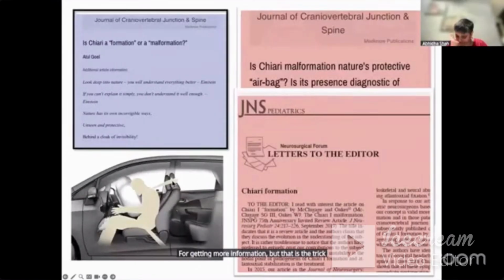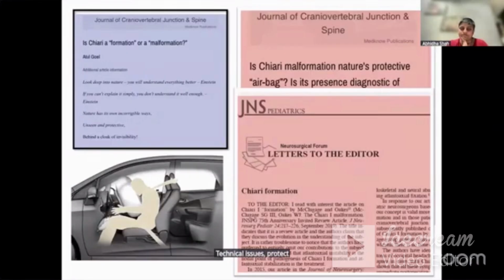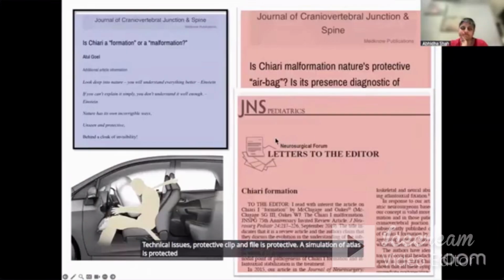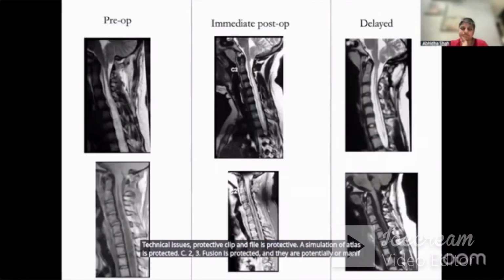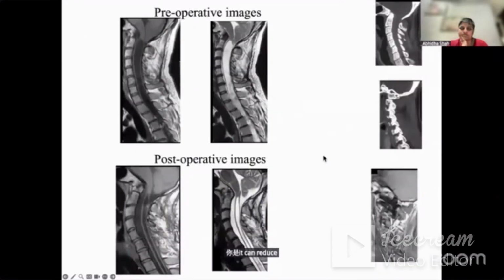I am saying Chiari is secondary, Chiari is protective. All these things, basilar invagination is due to chronic neck pain and short neck. Torticollis is protective. Klippel-Feil is protective. Assimilation of atlas is protective. C2-3 fusion is protective. And they are potentially or manifestly reversible. Syringomyelia is reversible in 100% of cases if you do scan after 6 months. On the 3rd or 4th day also it can reduce in a large number of cases.